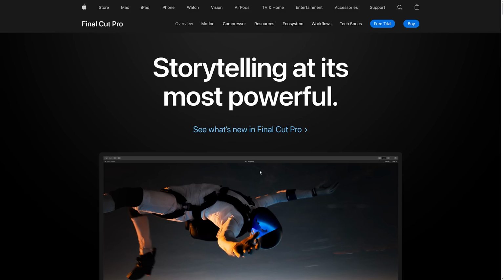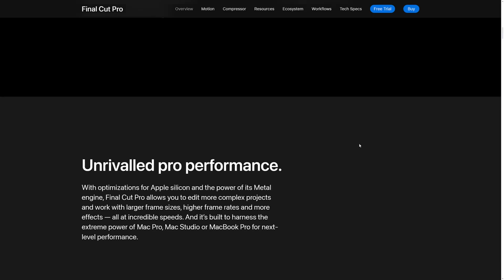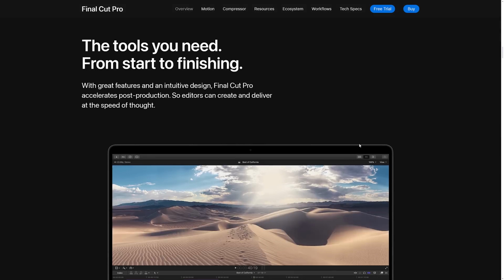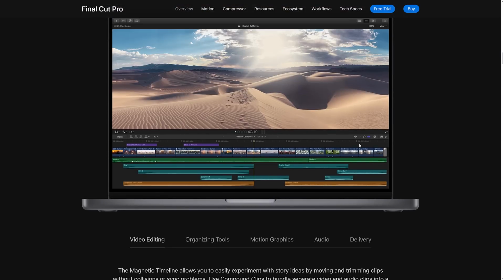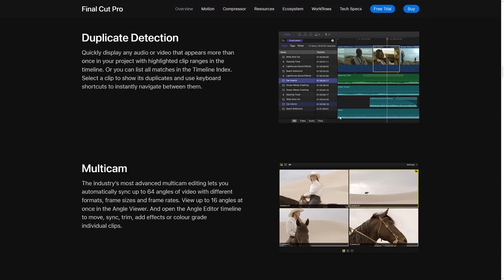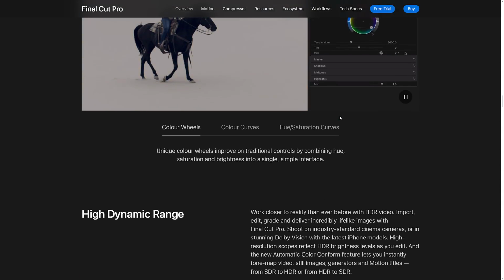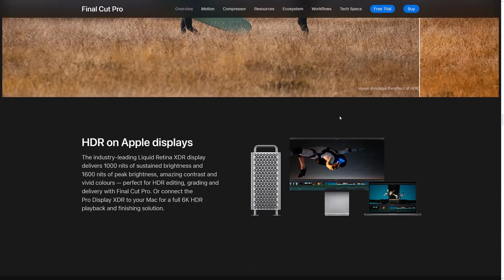Another one that is, unfortunately, Mac only, but if you're on a Mac, Final Cut Pro is like the tool when it comes to video editing, especially on the new M1 powered stuff. It's kind of amazing. The stuff you can do here, like multiple 8K feeds without it even blinking an eye at you. So this one, again, is Mac-only software, but if you are in the Mac world for video editing, there are a ton of people that use Final Cut Pro for that.